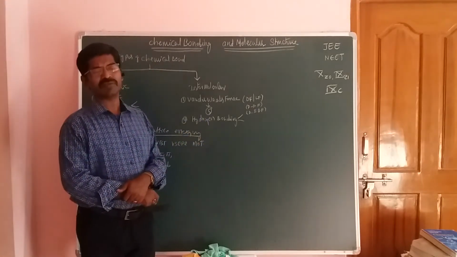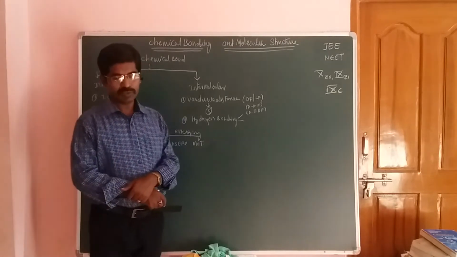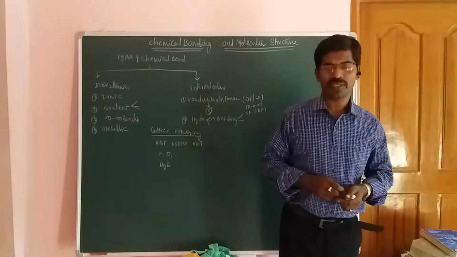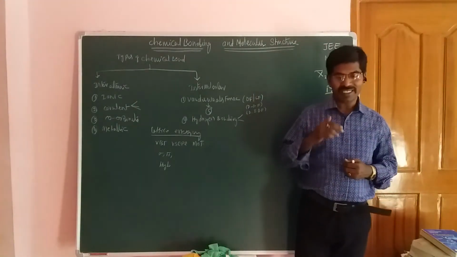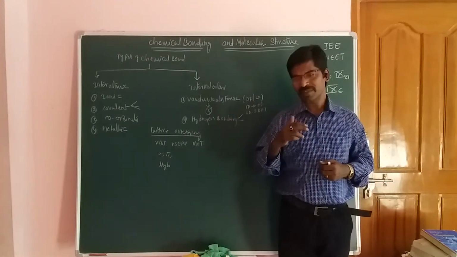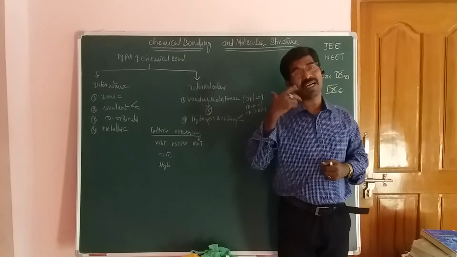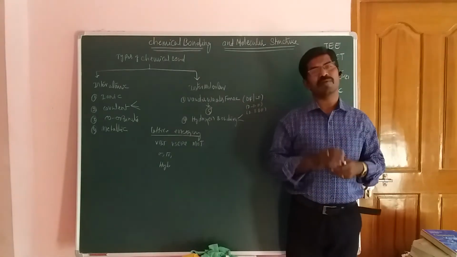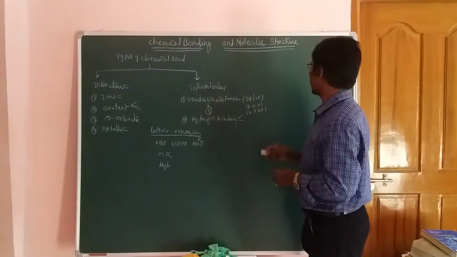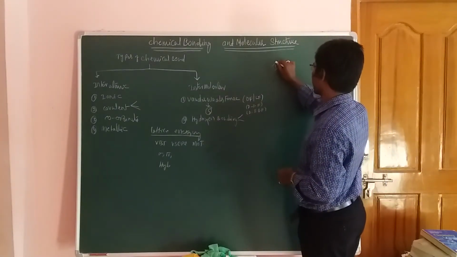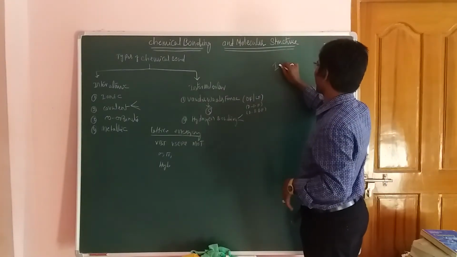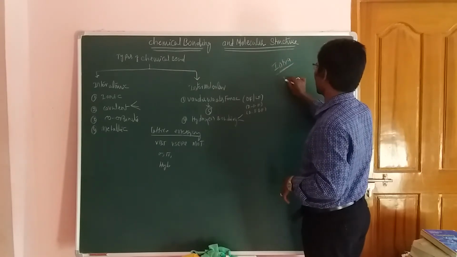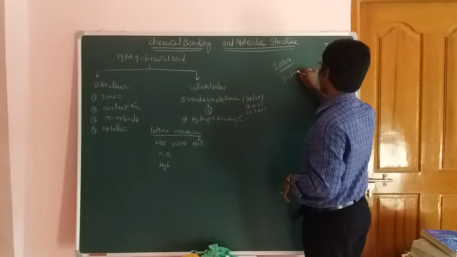hydrogen bonding. Okay, students, hydrogen bonding. In the case of hydrogen bonding, we have two types. One is the intermolecular hydrogen bonding, and the next one is the intramolecular hydrogen bonding. Students, listen. You should differentiate the words: the first one is intra, and the next one is inter.